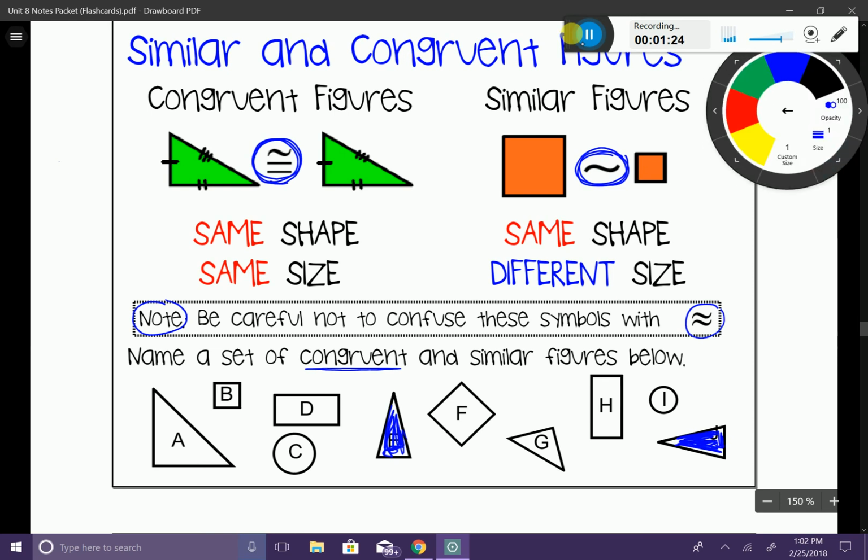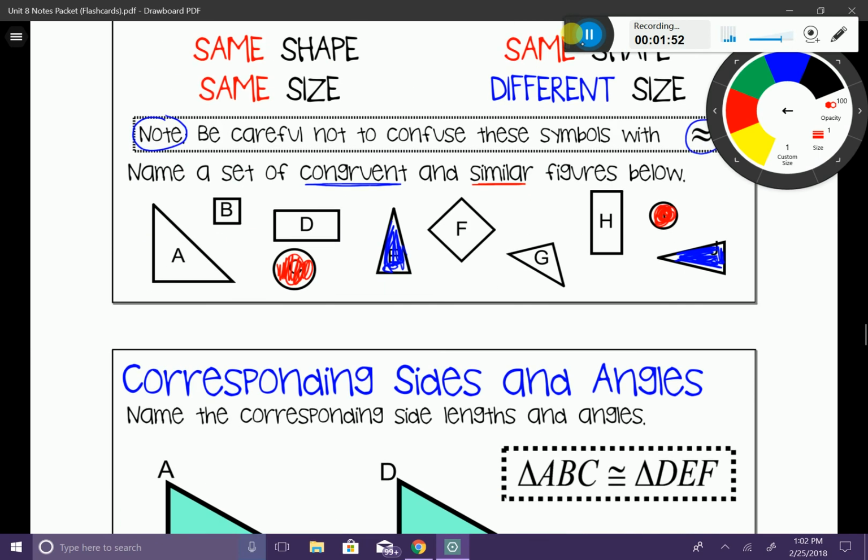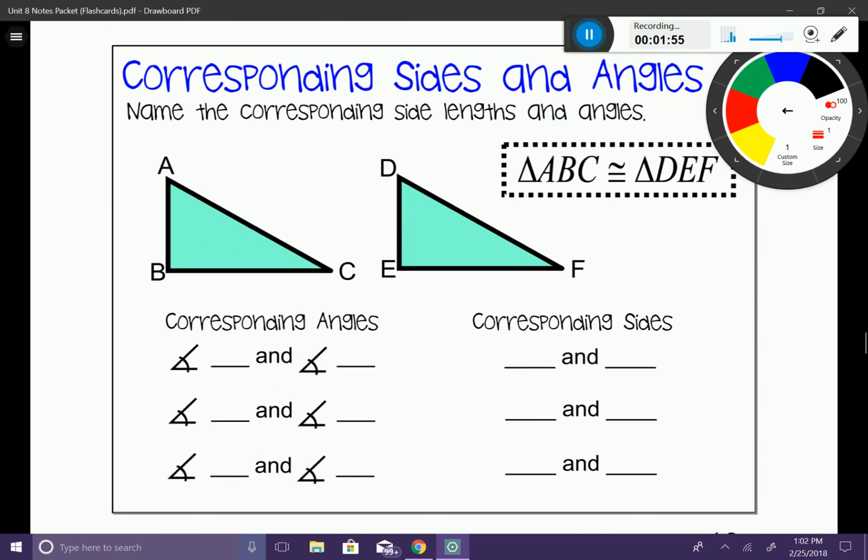And let me go ahead and change my pen color here. If I'm looking for two similar figures, I could probably say that C and I are similar figures. So one's larger than the other. And there are a couple other options to choose from in there, and you probably see those there. But I just wanted to show you one congruent and one pair of similar figures. Okay, let's go ahead and talk a little bit more about this idea of congruency and similarity.